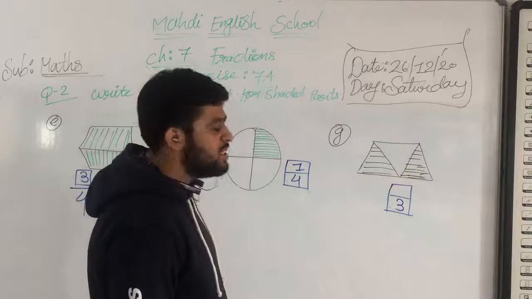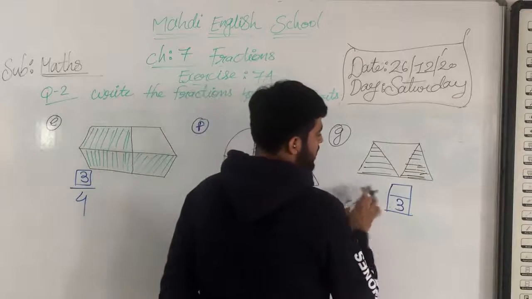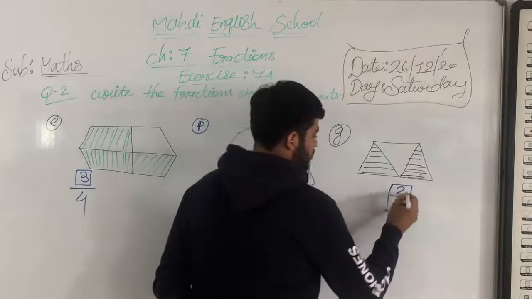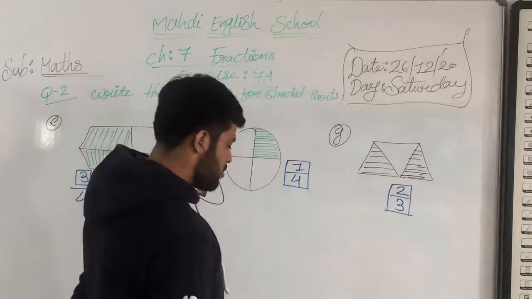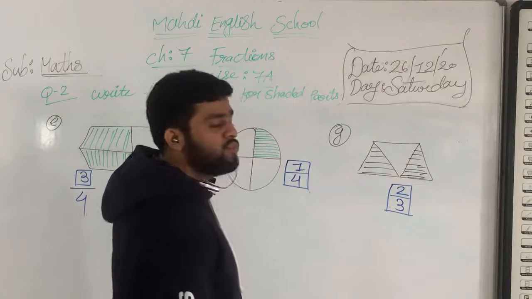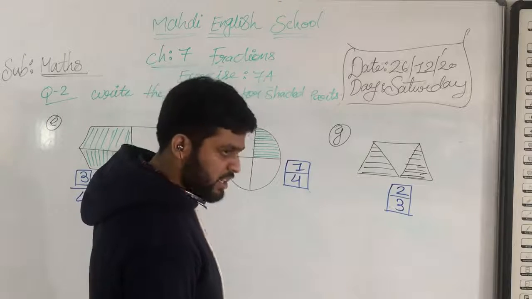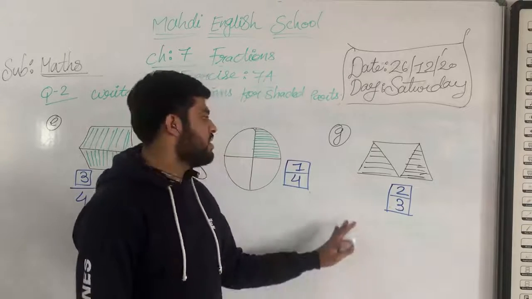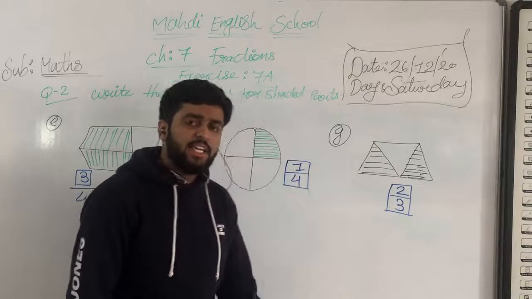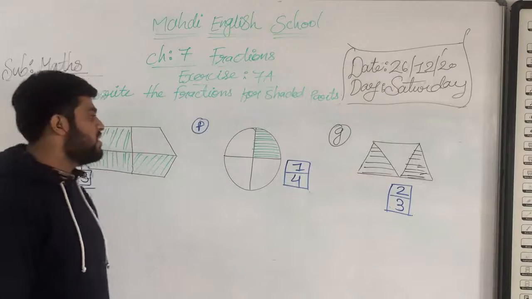3 parts of this figure. And how many parts are shaded? 2 parts are shaded. Okay, so that's why the fraction is what? 2 upon 3. That's why the fraction is 2 upon 3. Okay, so F is 1 upon 4, G is 2 upon 3. Now, my dear students, we will move on further to question number H.